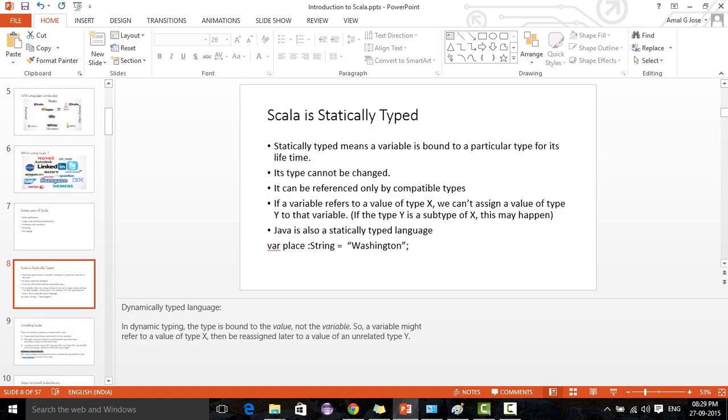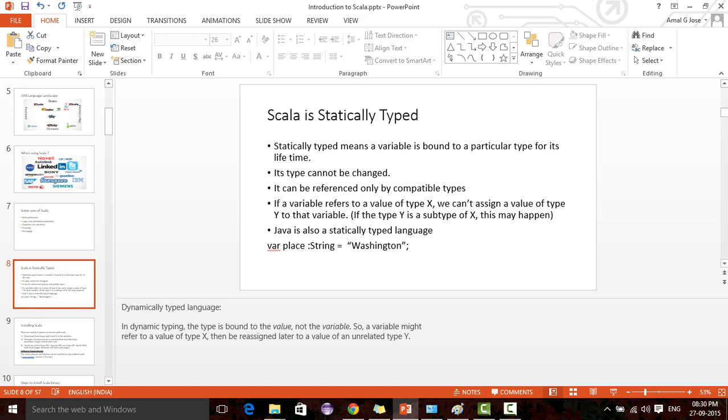Then Scala is statically typed. Statically typed means, like a programming language, it can be either statically typed or dynamically typed. Suppose a variable x is assigned a value a, which is of type A. If it is a statically typed programming language, we can't assign a value b of another type to x. The type of x cannot be changed. If you are assigning something to x, it should be of a proper type.